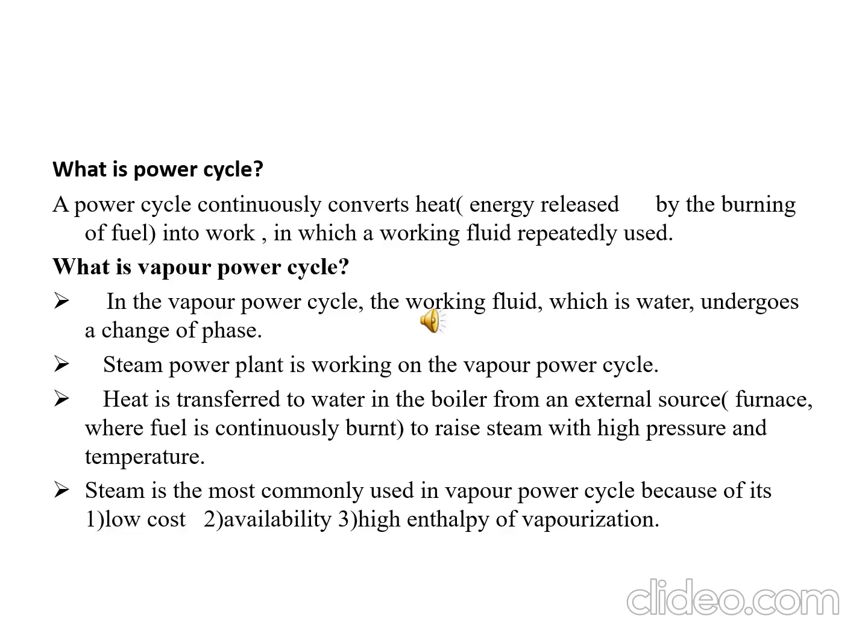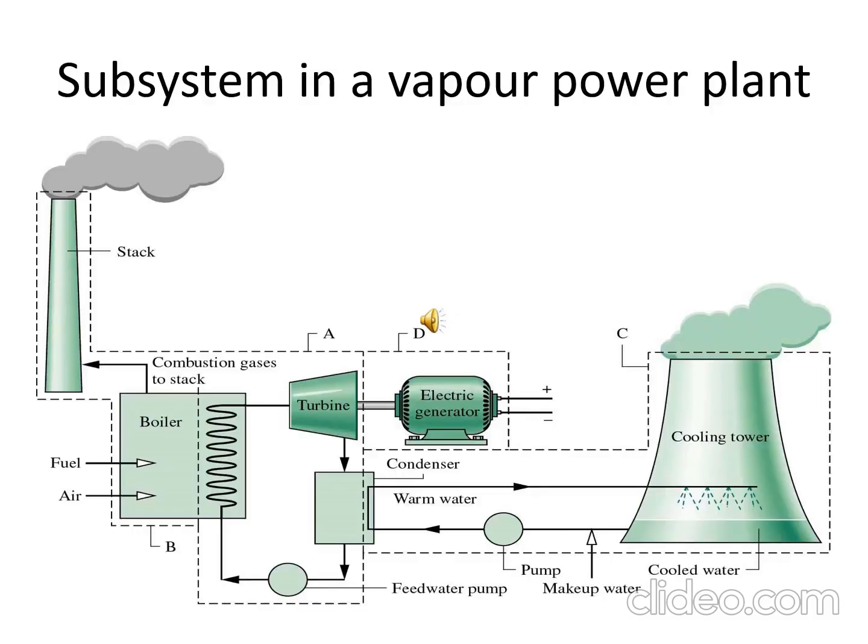Let's discuss the steam power plant, how it is working and how we are using the vapor power cycle in it. Generally we use the Rankine cycle for the steam power plant. First of all, what is happening here? Water is fed into the boiler at a very high pressure. The high pressurized water is heated in the boiler, which converts it into high pressurized superheated steam.